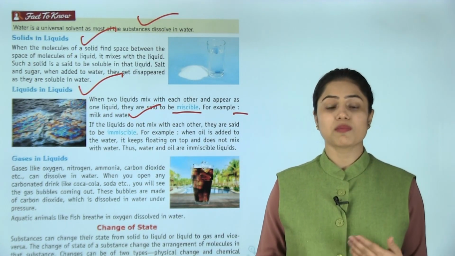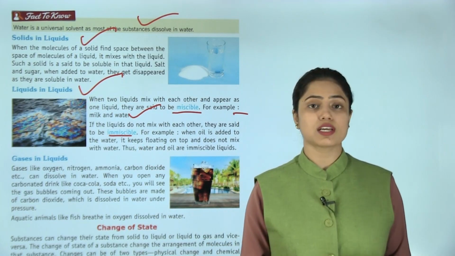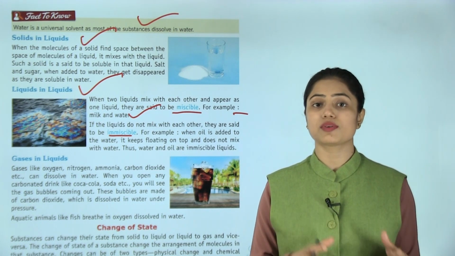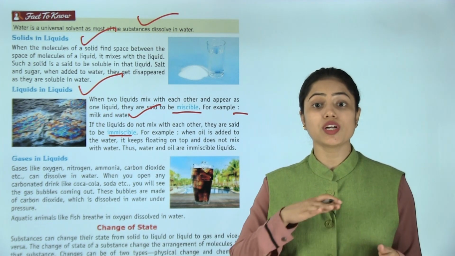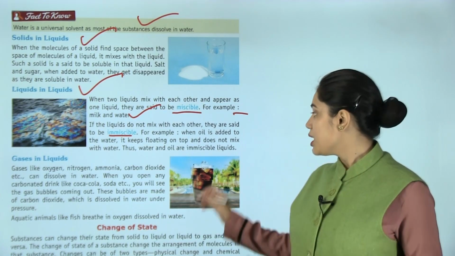If the liquids do not mix with each other, they are said to be immiscible. अगर जो लिक्विड्स एक दूसरे के साथ में मिक्स ना हो उसे इमिसिबल कहा जाता है. For example, when oil is added to the water, it keeps floating on top and does not mix with water. Thus water and oil are immiscible liquids.